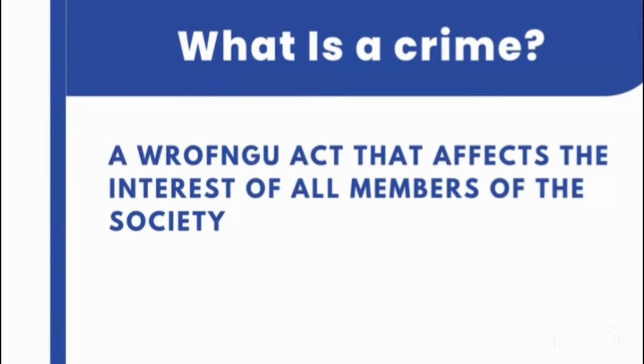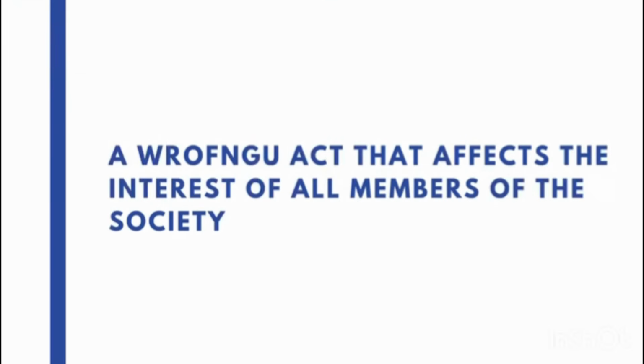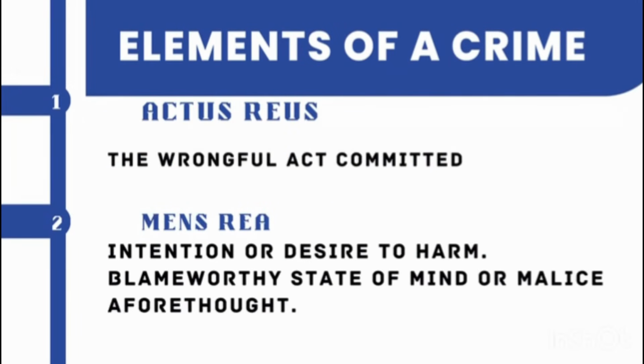Now, what is a crime or a criminal offense? This one is the opposite of that one. This is a wrongful act that affects the interest of all members of the society. For a civil case, it only affects the parties involved. But for a crime or a criminal offense, it affects the interest of all the members of the society. For a case to be deemed a criminal offense, it has to contain these 2 elements.